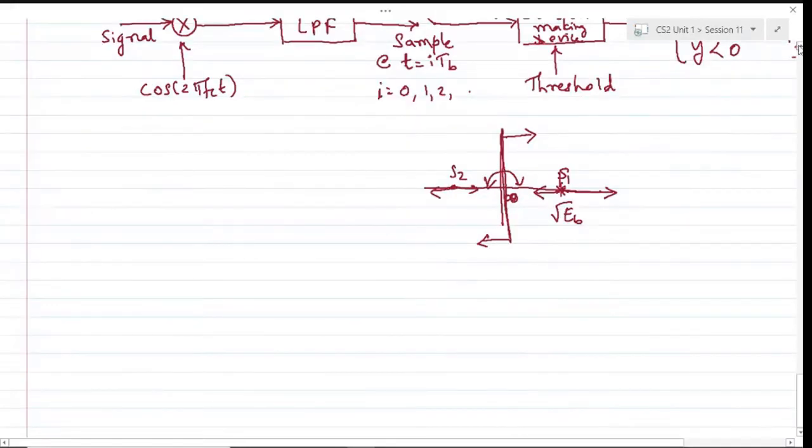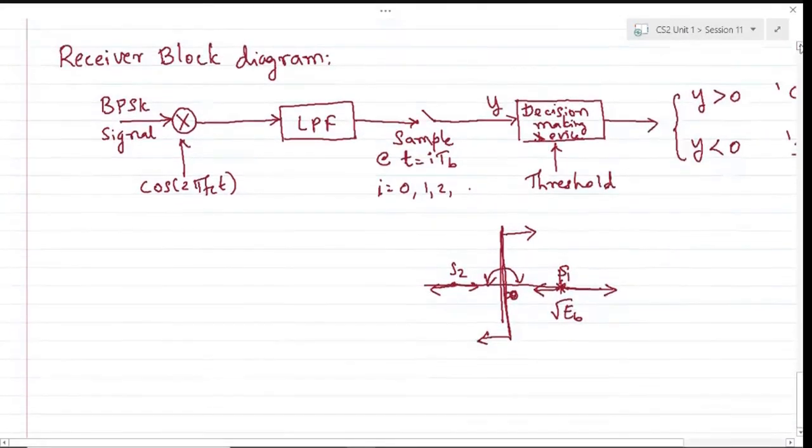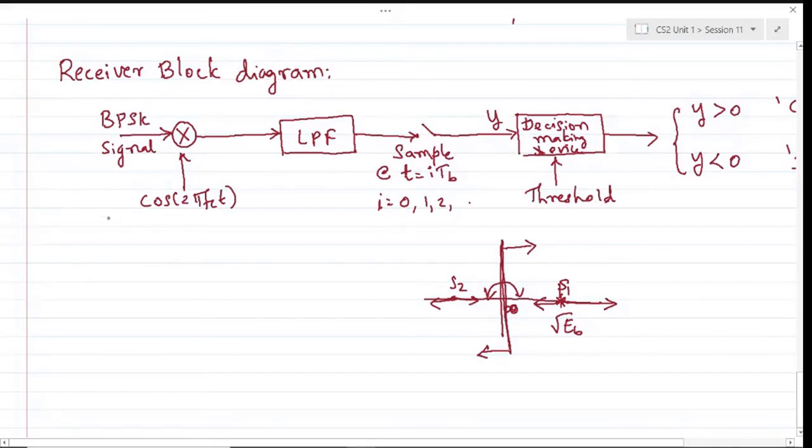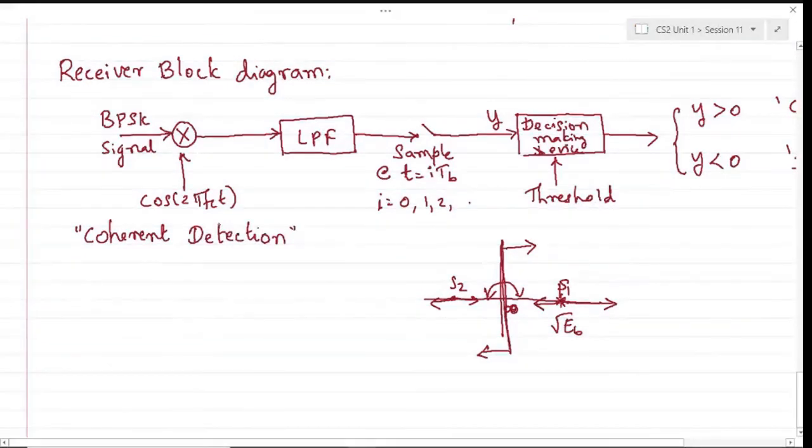Note that although we are not going into detail about the receiver at this point, this is a case of coherent detection, where we have obtained the information of the phase of the carrier from the transmitter. By knowing the carrier phase, we will be able to demodulate, detect and estimate the transmitted symbol.